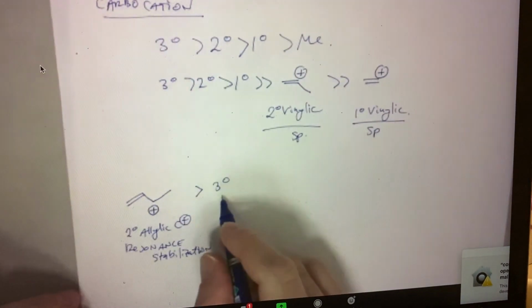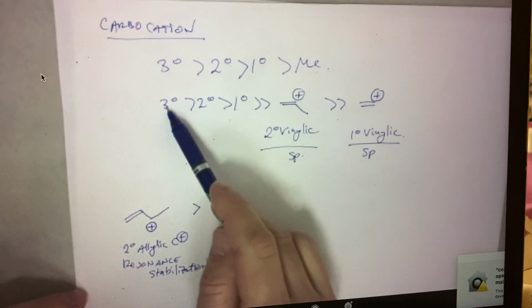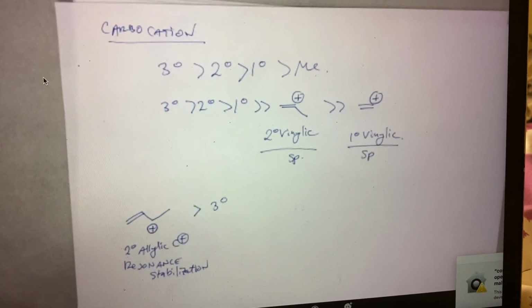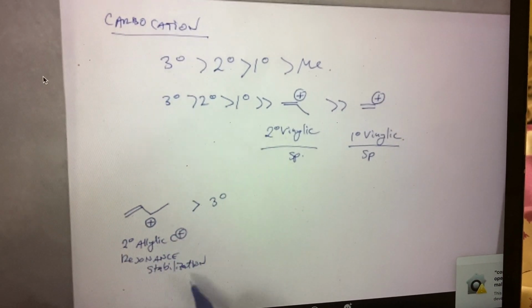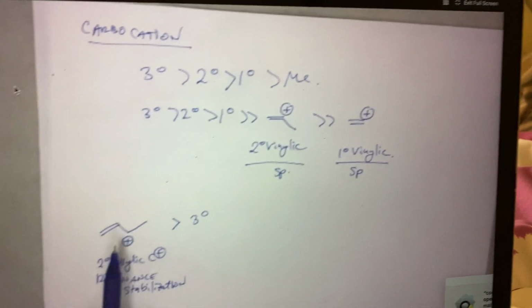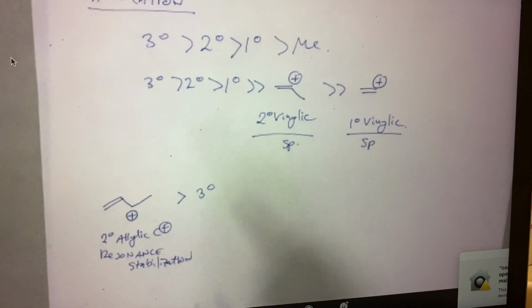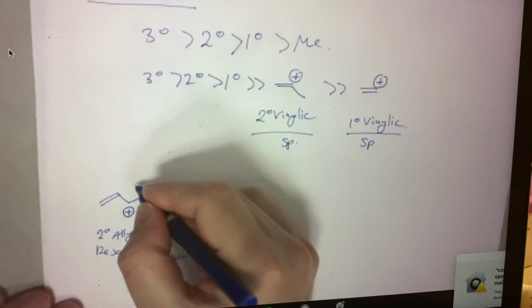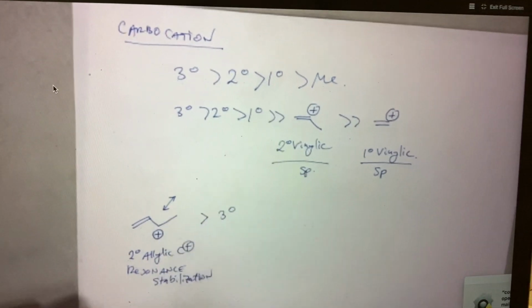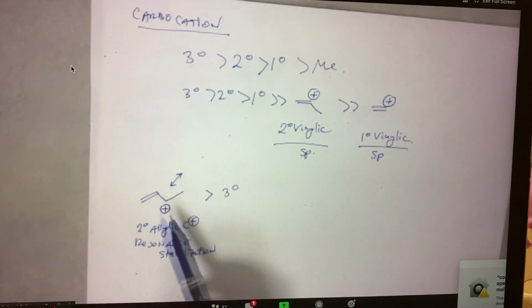Regular old tertiary carbocation that we used to think is the best can actually be bested by resonance stabilization and distribution of plus charge over multiple atoms and sharing of it. Right? This particular resonance structure has another form where plus charge is somewhere else.